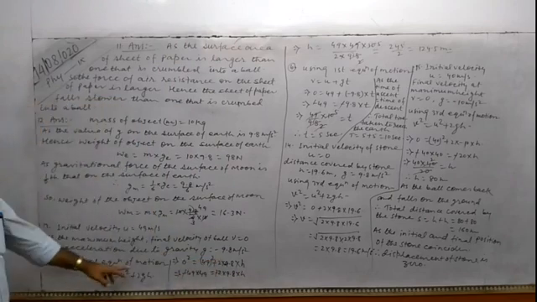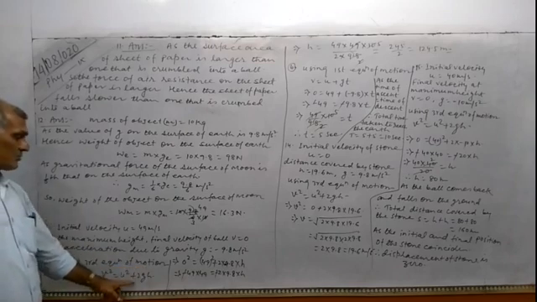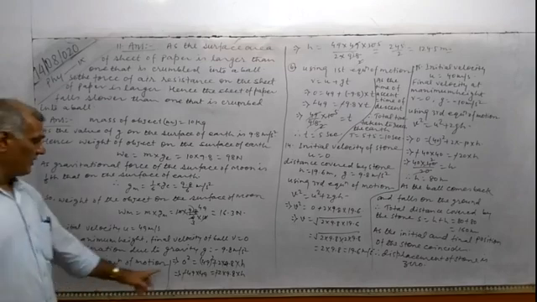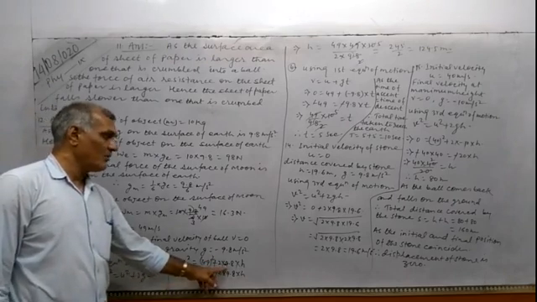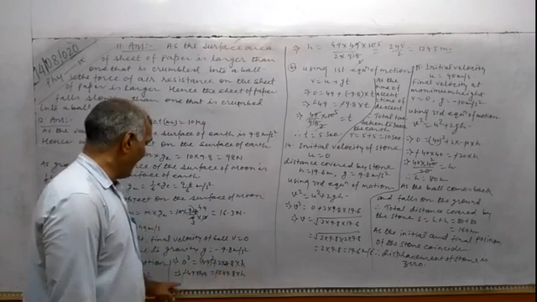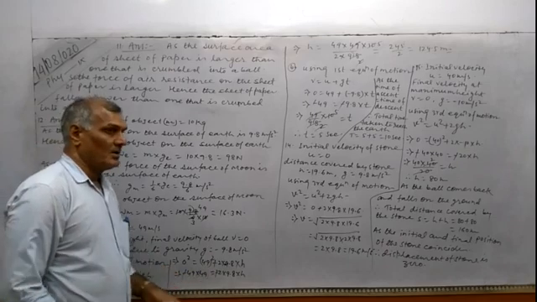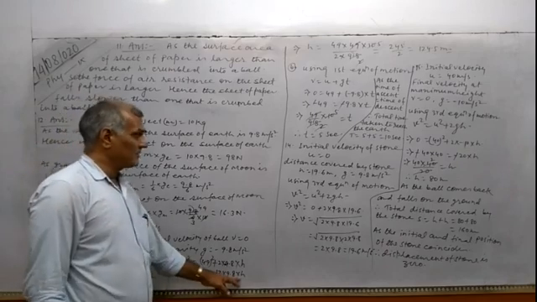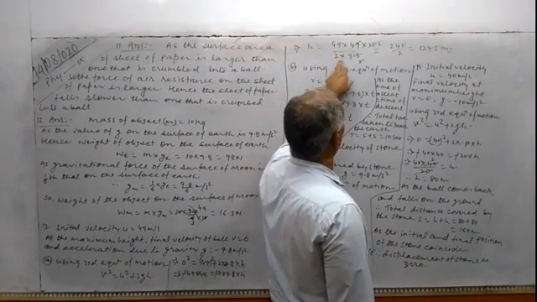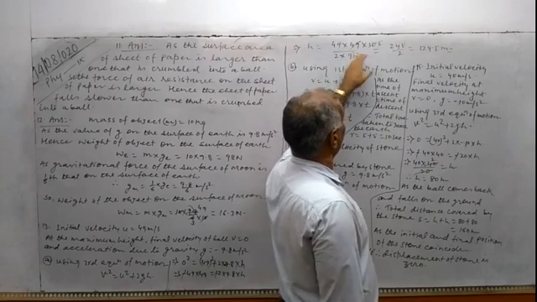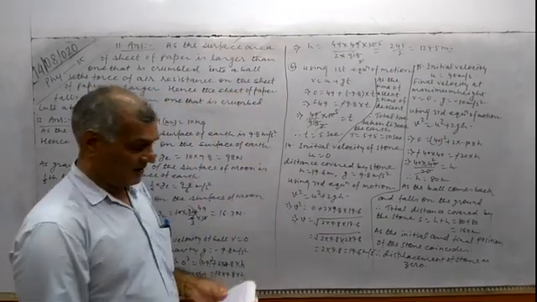Using the third equation of motion, it is known to you: v square equals u square plus 2gh. Final velocity v value is 0, u value 49 square plus 2 into g value minus 9.8 into h, and it will be minus 49 into 49 equals 2 into 9.8 into h, and therefore h value will be 49 into 49 divided by 2 into 9.8, and finally on calculation its value will be 124.5 meter.